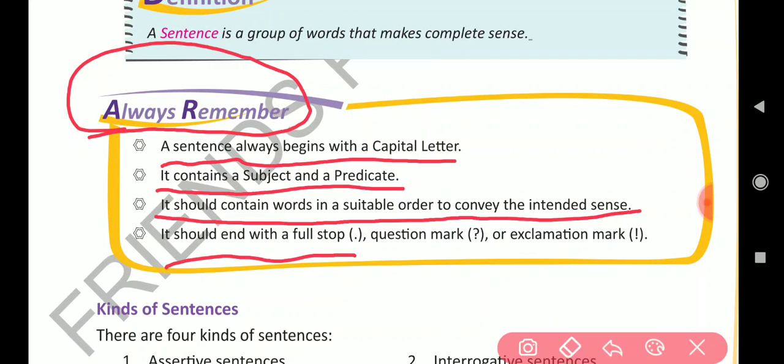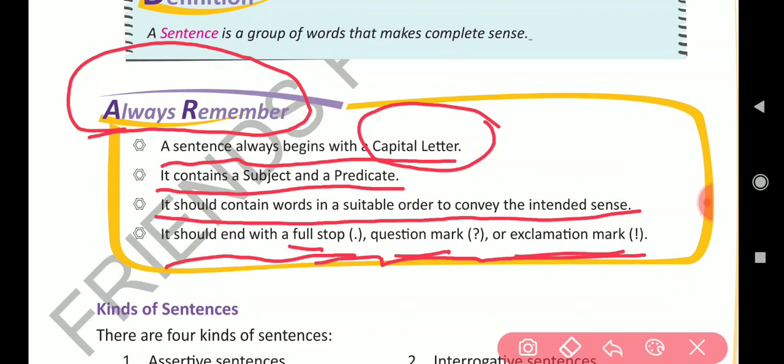A sentence should begin with a capital letter as we have read earlier, but it should always end with a full stop, question mark or exclamation mark. It depends on the sentence with what it will end. It should be kept in mind.